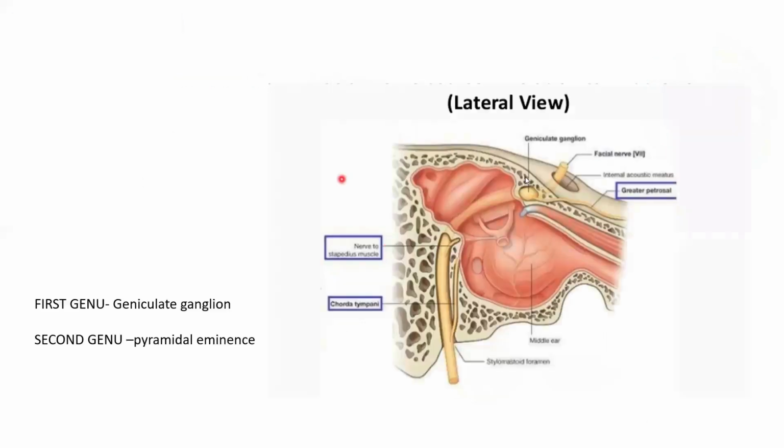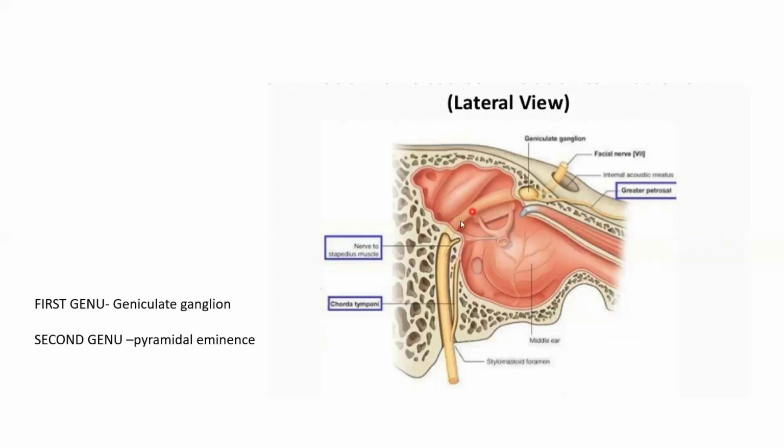Now coming to the petrous part of the facial nerve, we saw that it's divided into three segments. The labyrinthine portion from the internal acoustic meatus to the geniculate ganglion. You see the geniculate ganglion here. Remember the three branches coming out from there? The greater petrosal nerve, and then external petrosal nerve, and the third one, communicating branch to the otic ganglion.